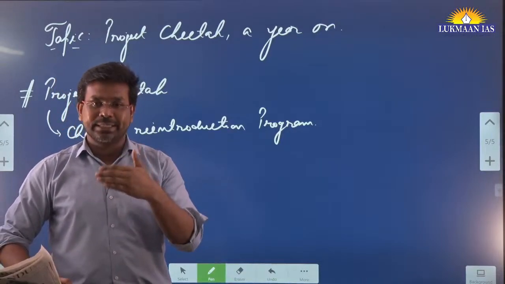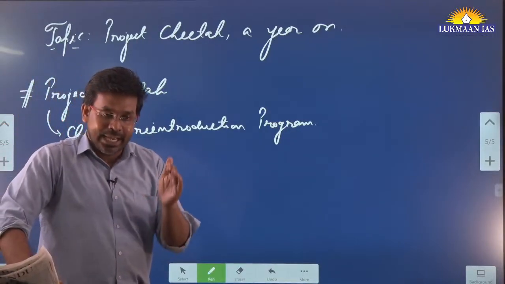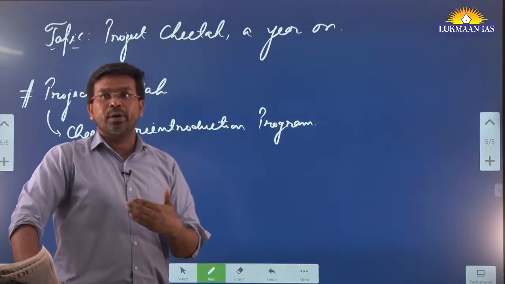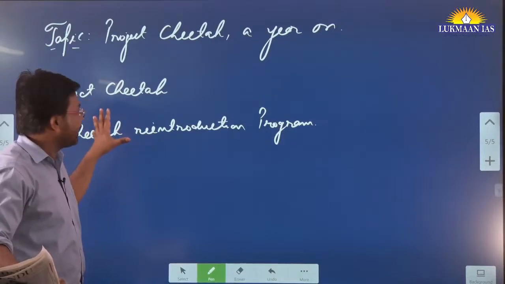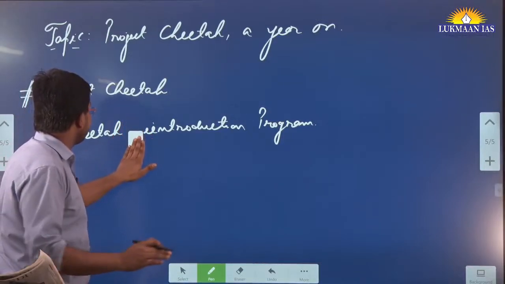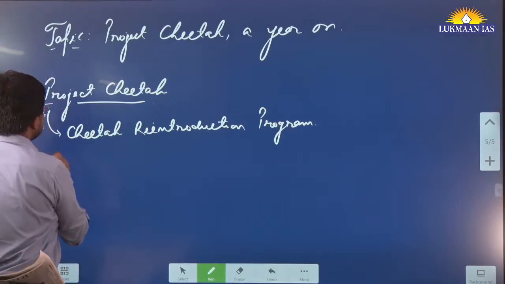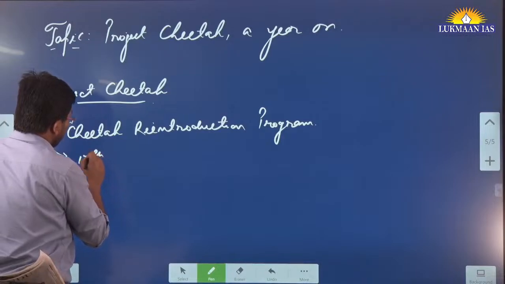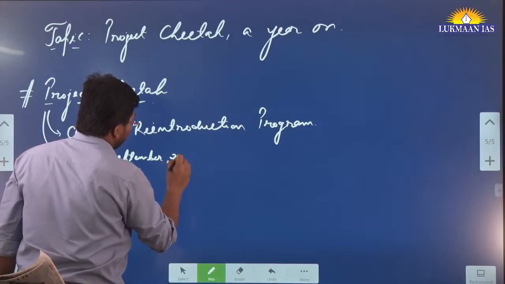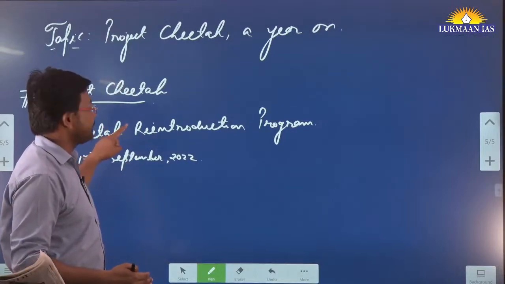We wanted to reintroduce cheetah in the Indian subcontinent, so that we have a good number of cheetahs and their population here in India. So we initiated the Cheetah Reintroduction Program, and Project Cheetah was initiated on 17th September 2022. So it has completed 1 year since its introduction.